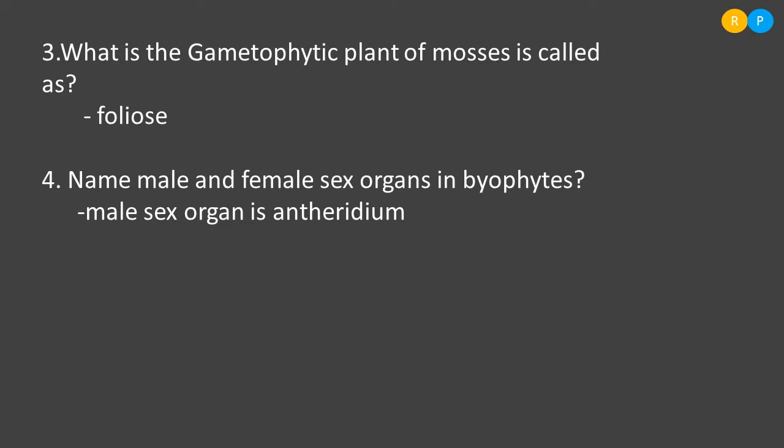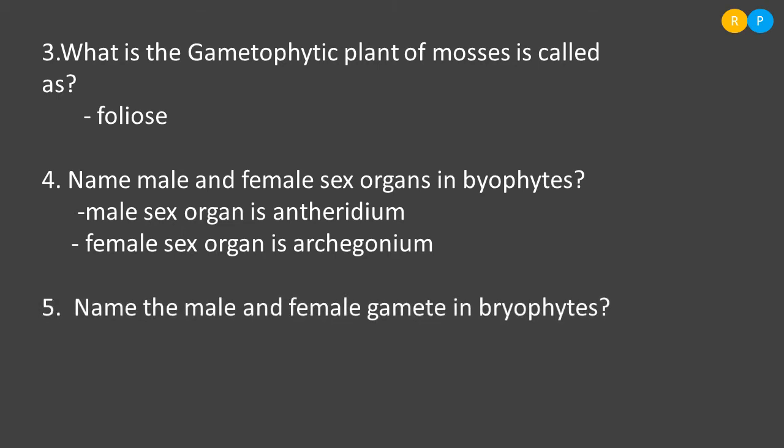So the disc shaped organ in the bryophyte is the male sex organ. What is the function of the male sex organ? It produces male gametes. Then the female sex organ is named archegonium, which is a flask shaped organ. So the male sex organ is antheridium, and the female sex organ is archegonium.